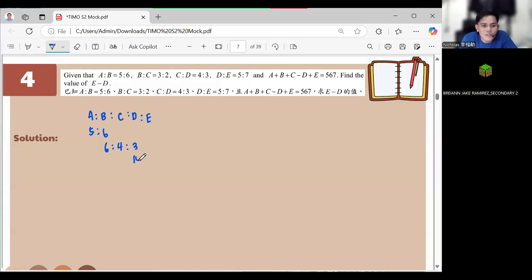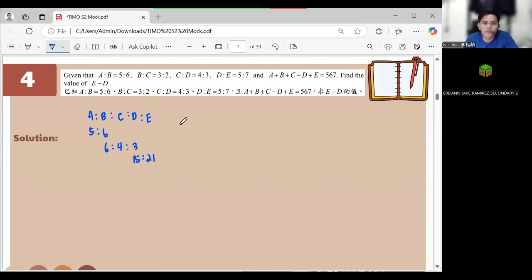So, this will become 15 is to 21. We can keep the 5 is to 7 and multiply everything by 5.